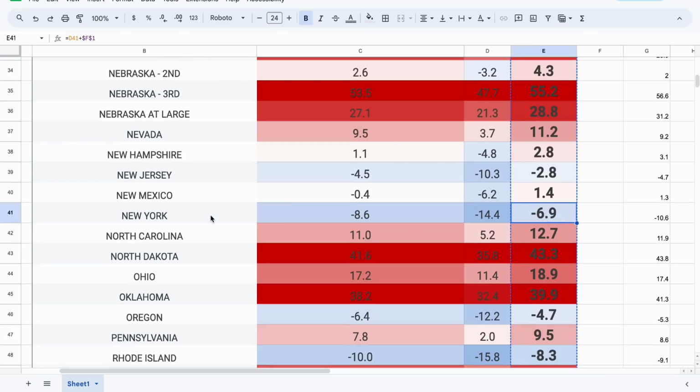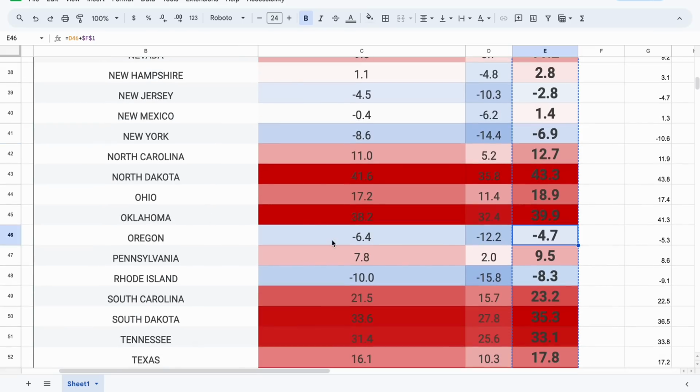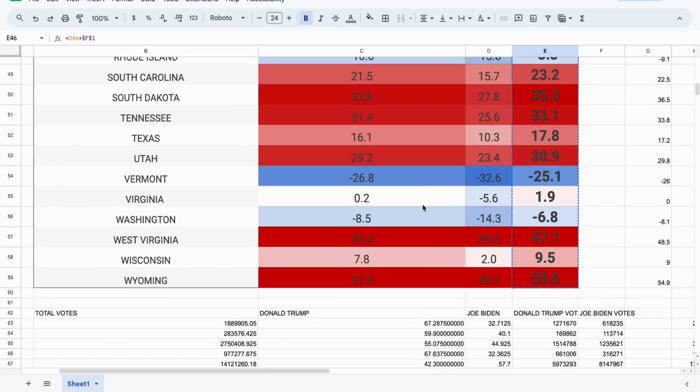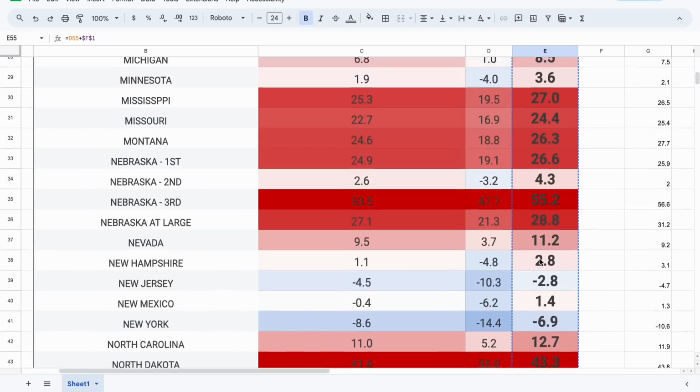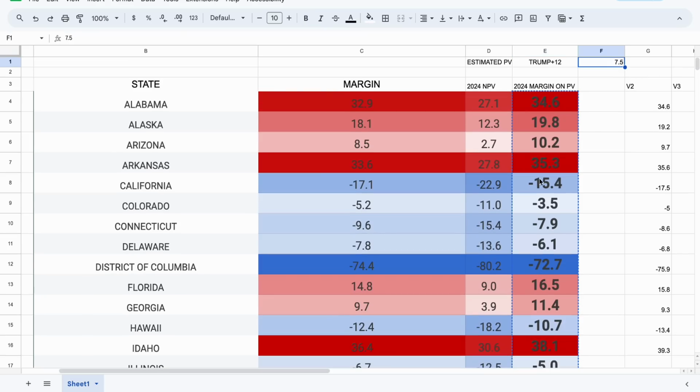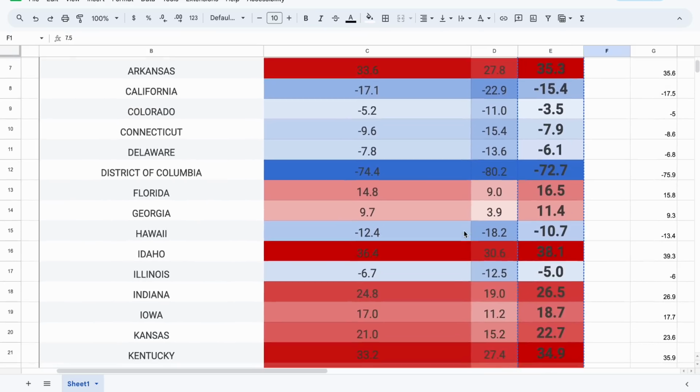New York, I only have Biden up by 7 here, actually. The demographic breakdown has him up by 10. Oregon by 5. I actually have Oregon under a 5-point victory in a 7.5 national popular vote margin, so that's pretty interesting. But if you look, Donald Trump, 9.5 in Wisconsin. The demographic breakdown has him up by 10.7. Virginia, 3.3 in the demographic breakdown. I have him winning it by 1.9%. So you see that the former president is doing really well, even in a 7.5-point victory like this poll would suggest.